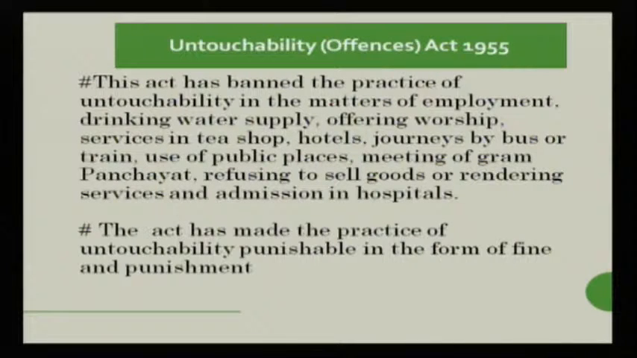And we have also discussed what the Untouchability Offenses Act 1955 talks about, which has banned the practices of untouchability in the matters of employment, drinking water supply, offering worship services in tea shops, hotels, journeys by bus, train, use of public spaces, meeting of gram panchayat, refusing to sell goods or rendering services, and admission in hospitals.